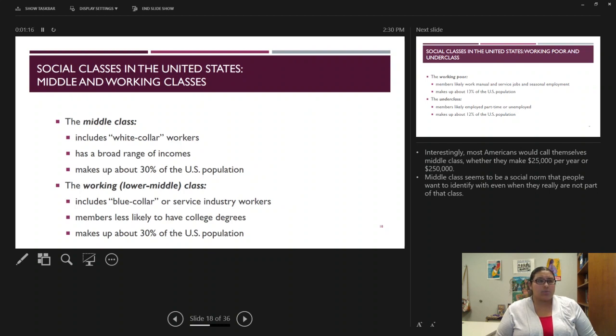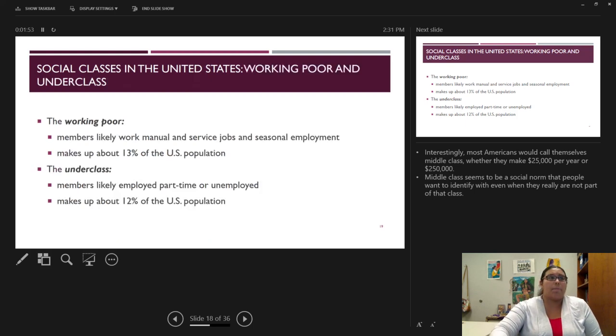The lower middle class, the working class, has more blue collar service workers. This idea came from factories, where office people wore white shirts with white collars, and people who worked on the factory lines and in the warehouse wore a different color shirt, a blue shirt, so they called them blue collar jobs. In this class, members are less likely to have college degrees. They make up about 30% of the US population.